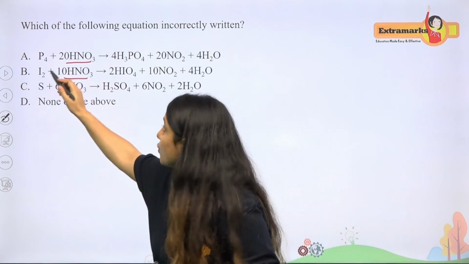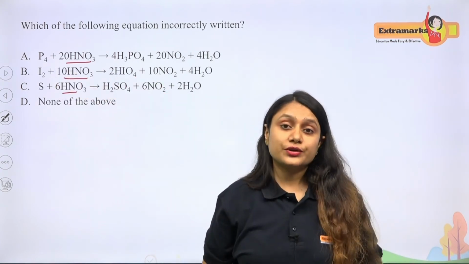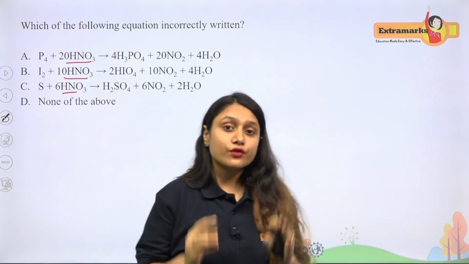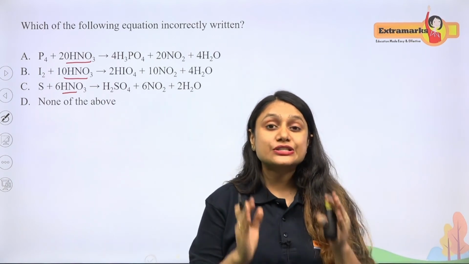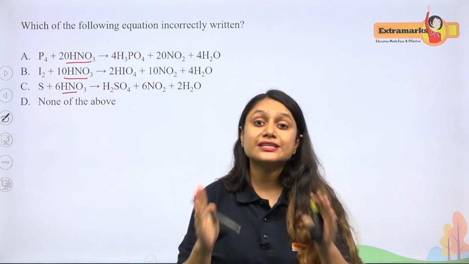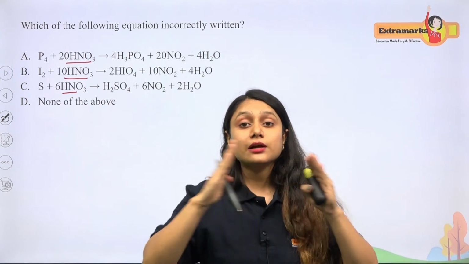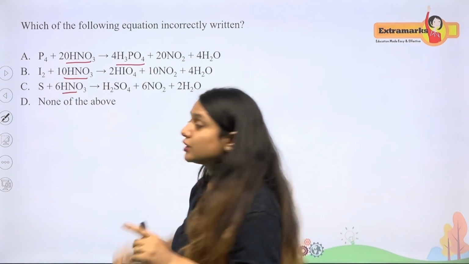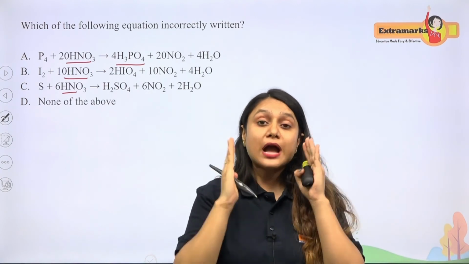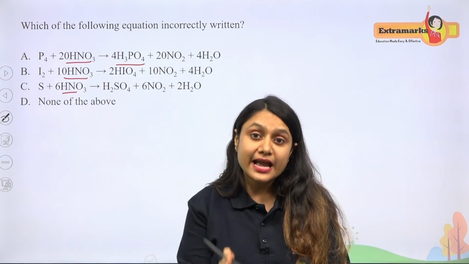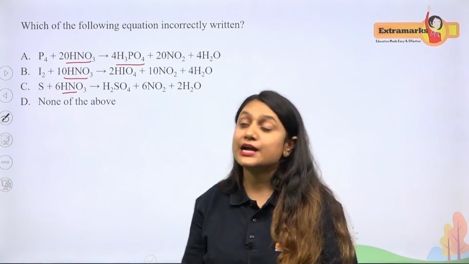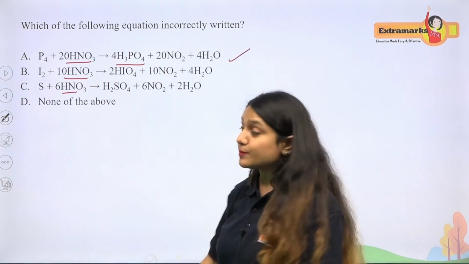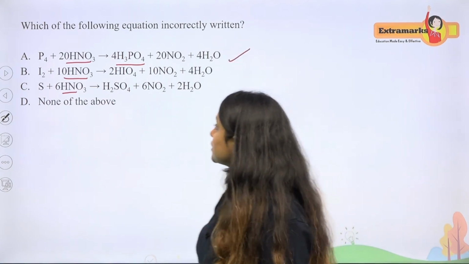So when P4 reacts with HNO3, what is the work of HNO3? HNO3 is a strong oxidizing agent. It will completely oxidize the compound. So P4 will be oxidized to H3PO4. You have to remember the reactions. You have to learn the reactions. Yes, this is a correct statement. P4 will be oxidized to H3PO4.